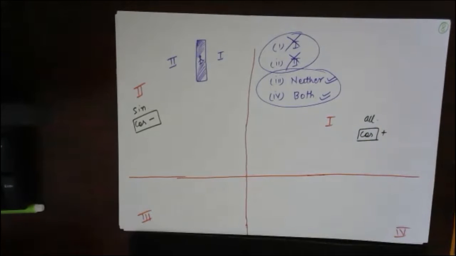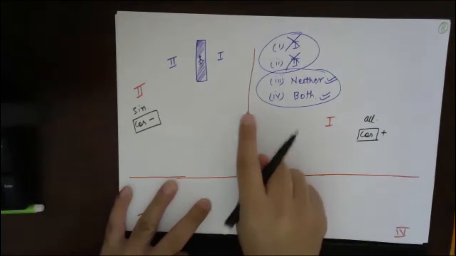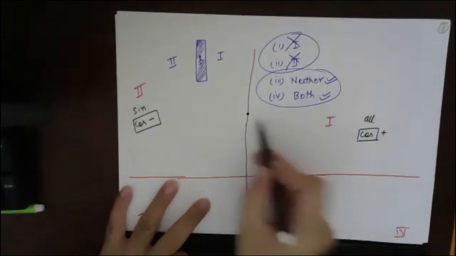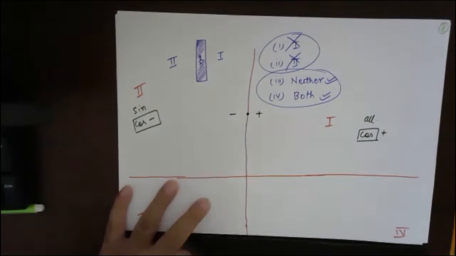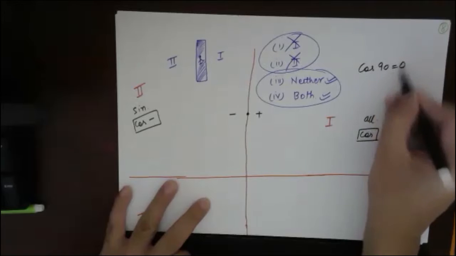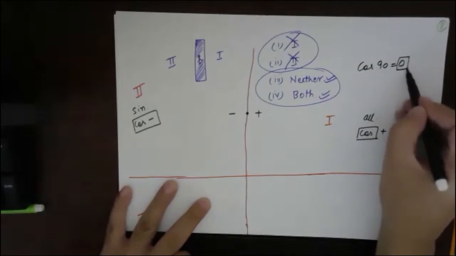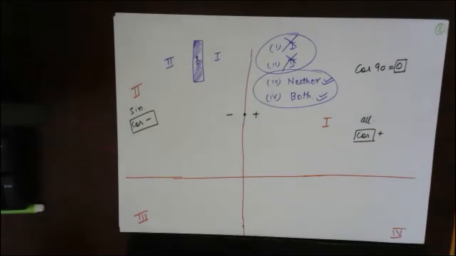Now tell me what is the value of cos 90. It is 0, right? Suppose a point is here, so cos 90 is 0. Here cos is positive, and here cos is negative. So this 0, should I take it as positive or negative? What is the sign of 0? Positive or negative? Nothing. Yes, it is neutral.